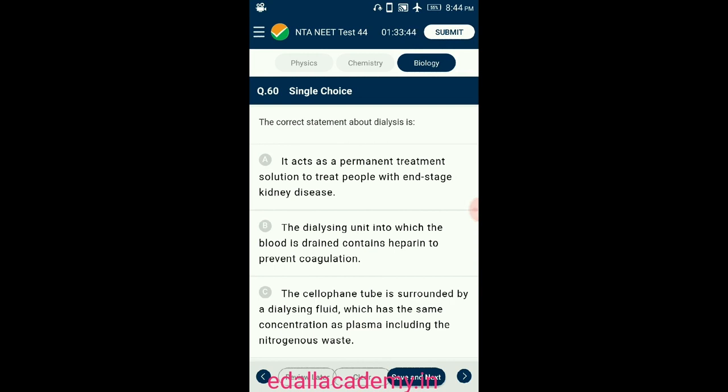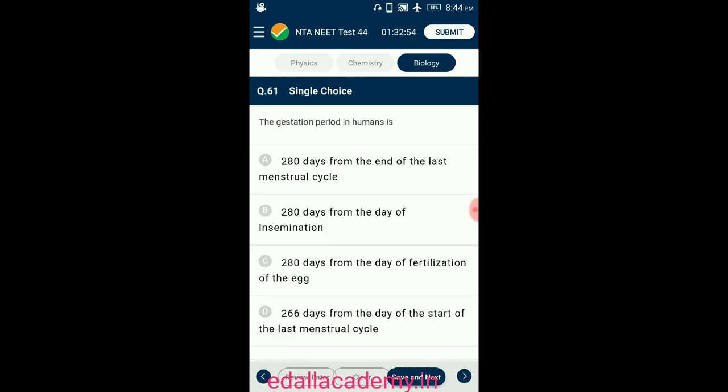Thus, dialysis is an imperfect treatment to replace kidney functions because it does not correct the endocrine functions of the kidney. So, the answer for this question is option B. The dialysis unit into which blood is drained contains heparin to prevent coagulation. This is the correct statement.